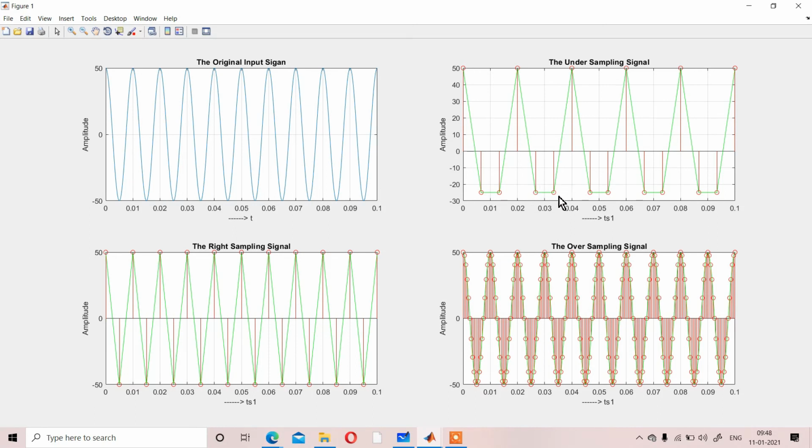So obviously, to avoid the aliasing effect, you have to consider the right sampling signal. Simply, whatever frequency you are considering as input and the sampling frequency, both must be the same. If we consider this case, then you can check that you are getting your wave the same as the input.